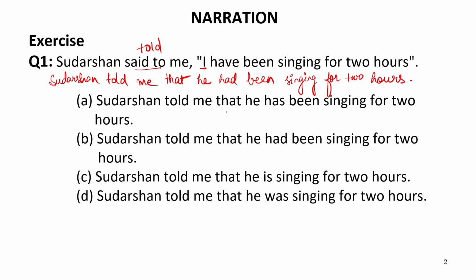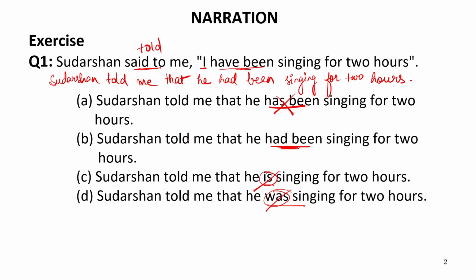Now, let us discuss that with the help of the options. We know well that here it is written have been and it is written said. It means the reporting verb is in past tense. So, the tense of the reported speech has to be changed. This have been will be converted into had been. Now, let us see the options. In the first, it is written has been. It means this cannot be the answer. It is written had been in the second part. In the third part is, which again cannot be the answer, and was in the last part, which again cannot be the answer. So, we only required have been to change into had been.